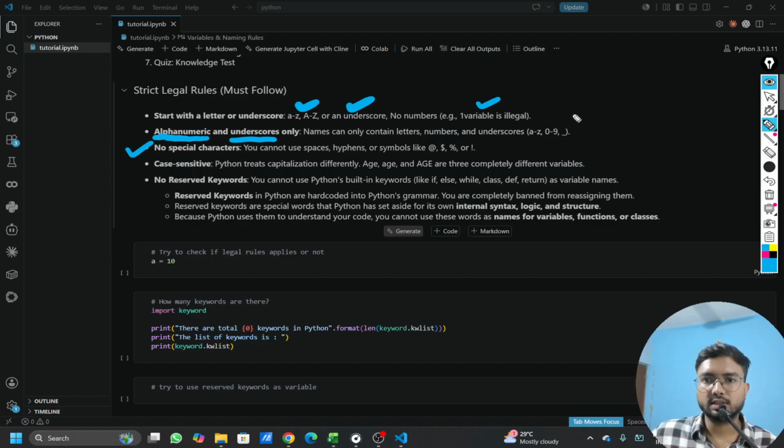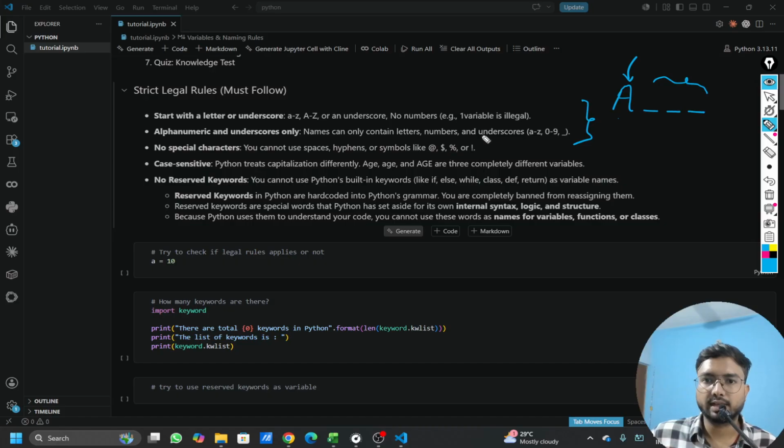So in total, if we combine all these three points, the variable name should always start with a letter or underscore, and whatever follows should also be alphanumeric or underscore only.